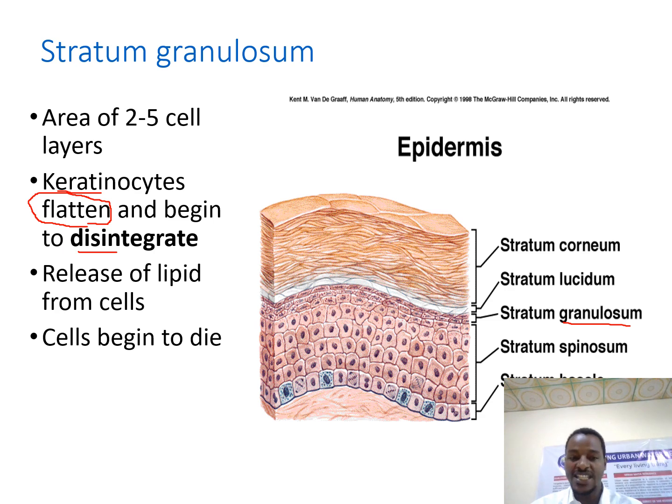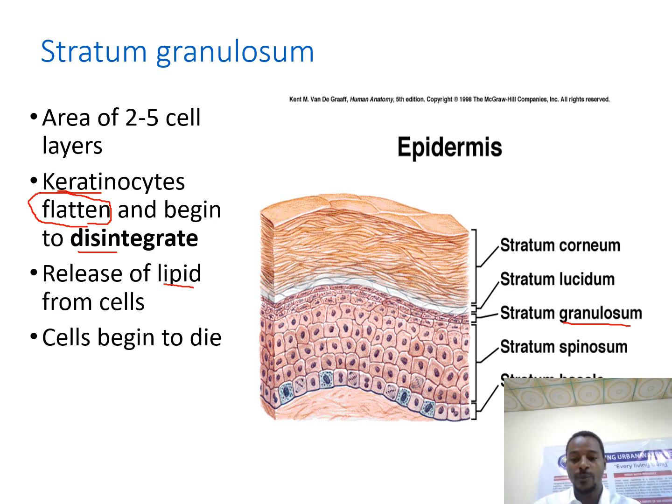During this process, as the cell becomes flattened and the cell contents disintegrate, a large amount of lipid is released from the cell and covers the surrounding of the cell. That means it occupies the intercellular space outside the cell rather than being inside. So these lipids are important now.